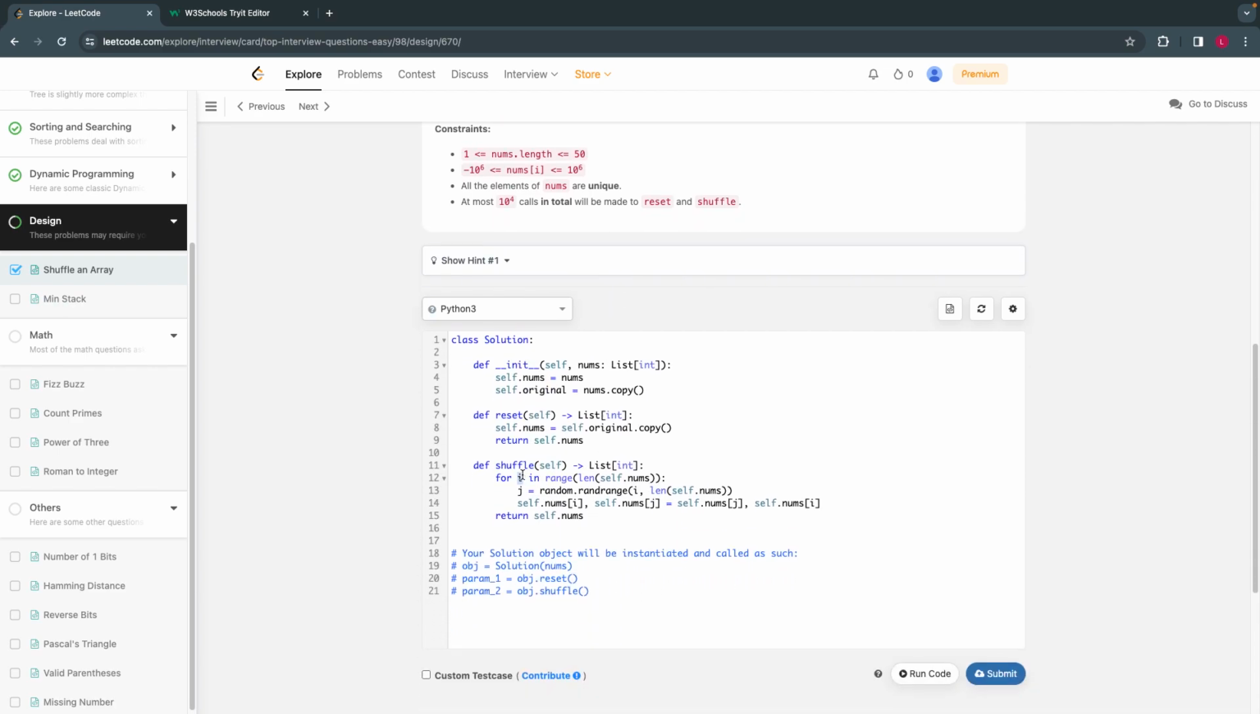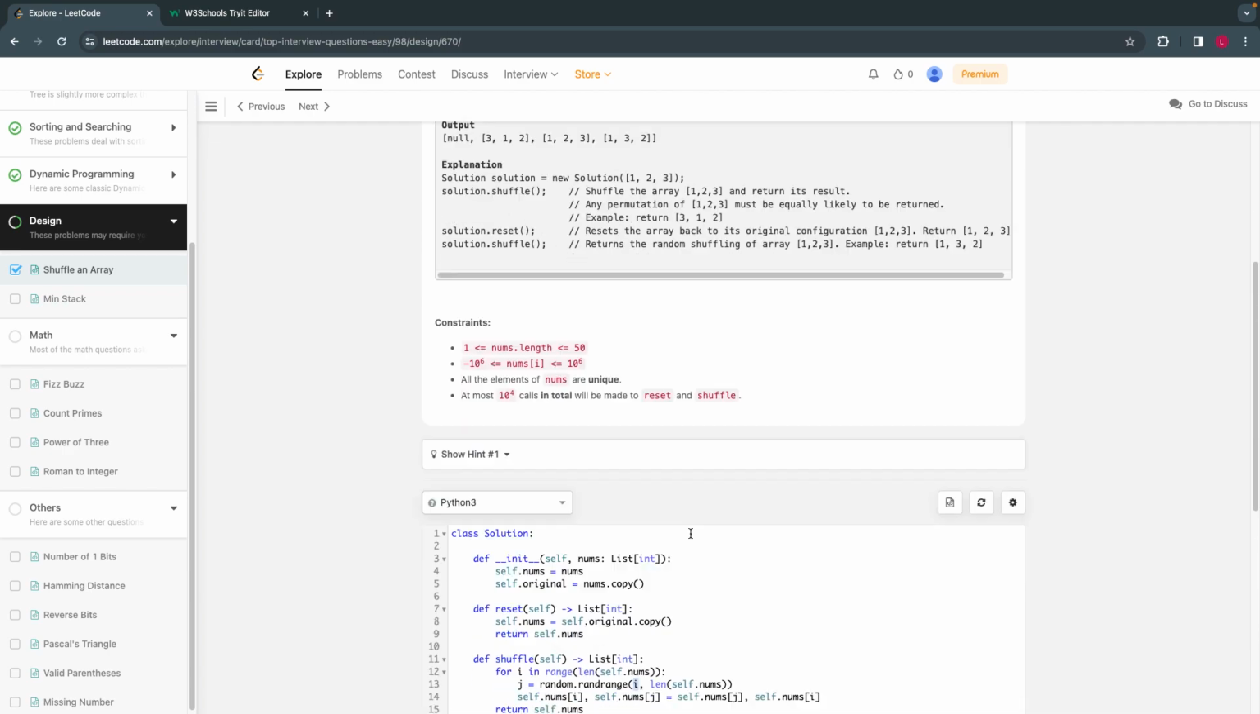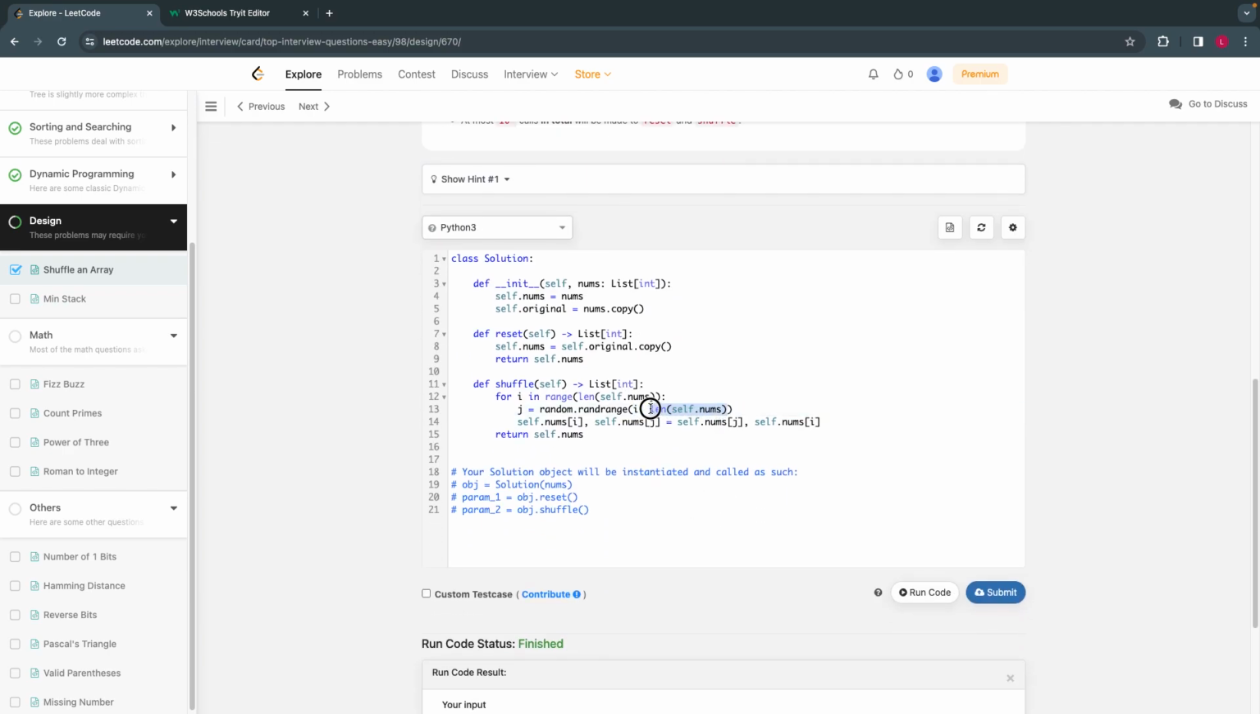You keep that i constant each time, and then you take the j value between i and the length, whatever length you have. For the first time, if your array length is 5, you get from 0 to 4, if you're going by that definition, because you are taking that range here. So i is fixed, and j is what you randomly generate between i and the length of the array.